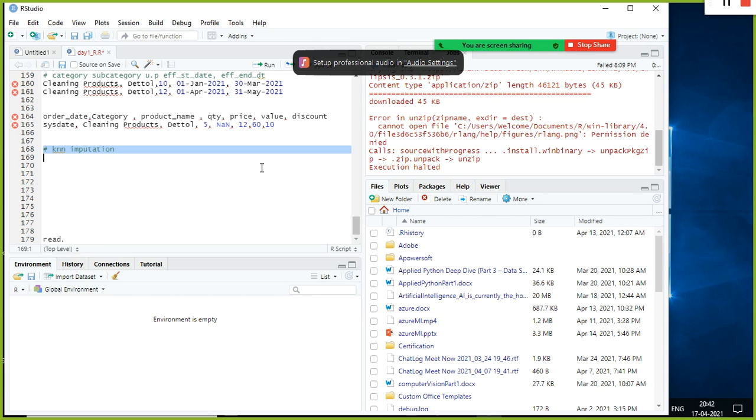So KNN, in simple terms, checks the identical records. It checks each and every column against every other column, and then which one is closer. That is how it is doing. Let's say we have a group of 10 customers. We take these 10 customers' data. If I ask you to find out which of these customers are high income, medium income, or low income group?